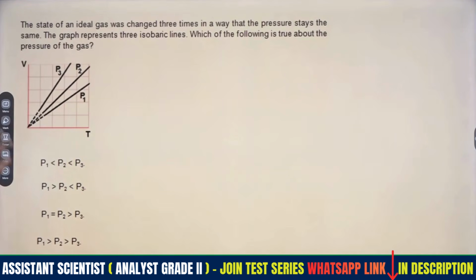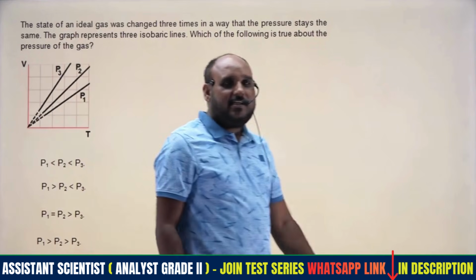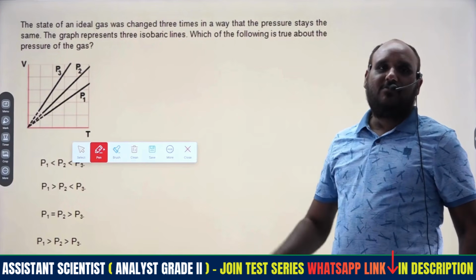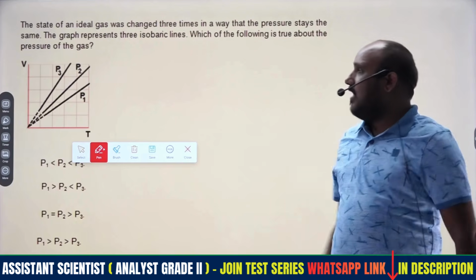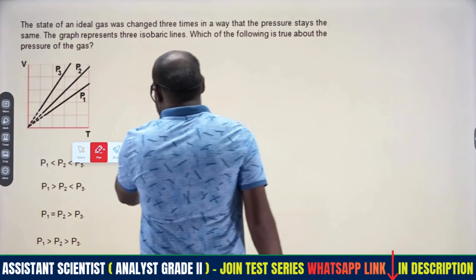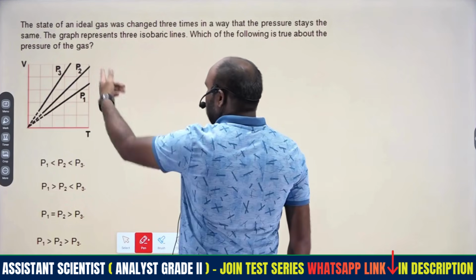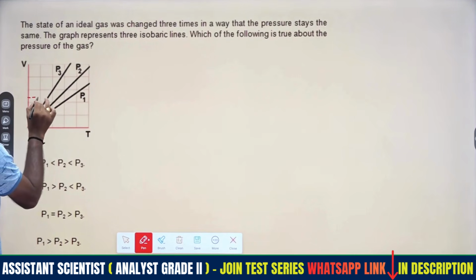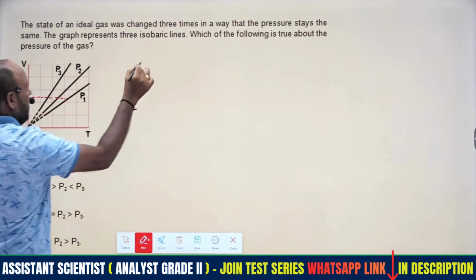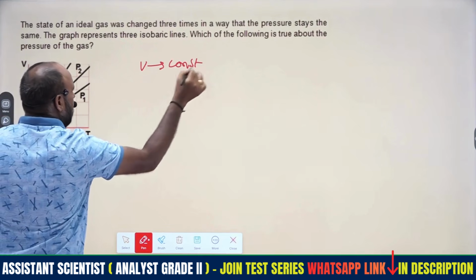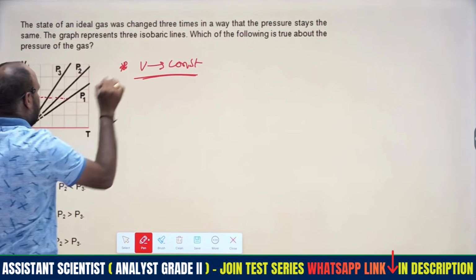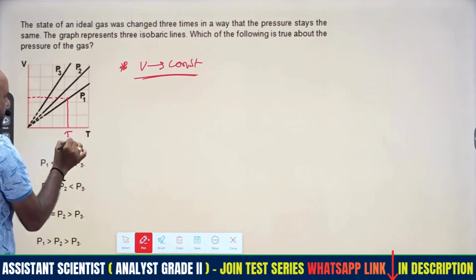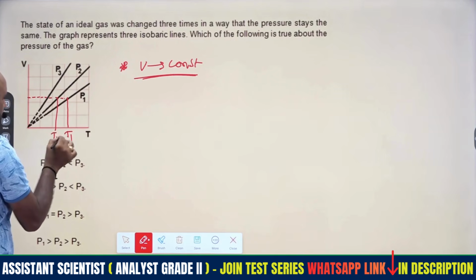Then this one I already mentioned in my class, whenever you go through the topic of thermodynamics, followed by the gaseous state. In both cases I have revised this question. Here, what is the relation between the pressures we have to consider? Simply, we take constant volume. When volume is constant, what condition should we follow? This is temperature T1, this is the corresponding temperature T2, and this is the corresponding temperature T3.